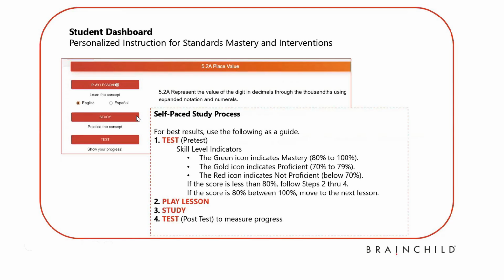The second is study. Study will give immediate feedback when they answer a question. If it is wrong, they can click on explain and we'll bring up the rationale and the feedback why it's wrong and steps to find the right answer. When they work the problem out and find the correct answer, it will provide the feedback why it is correct.